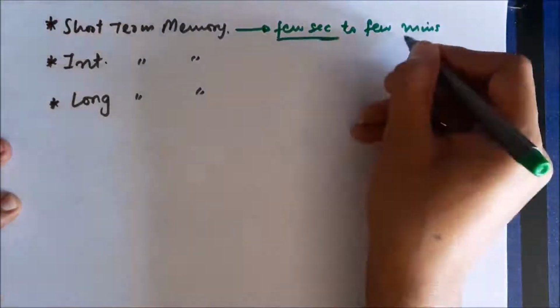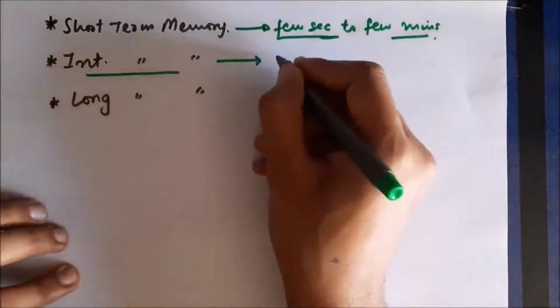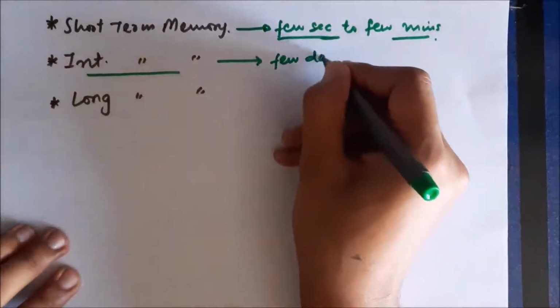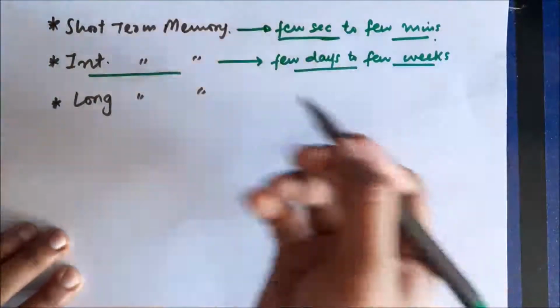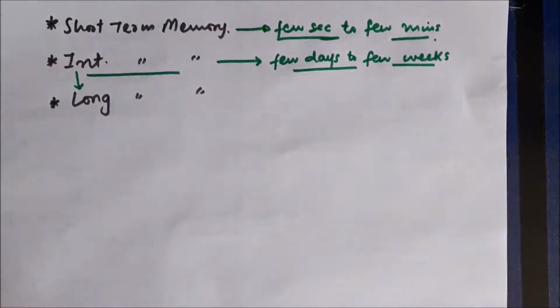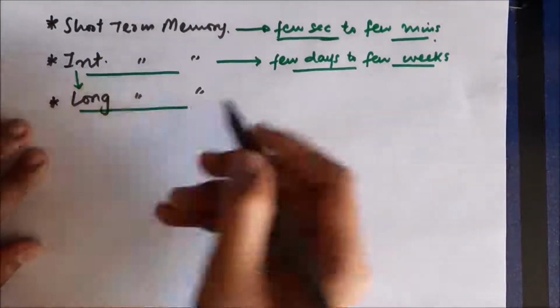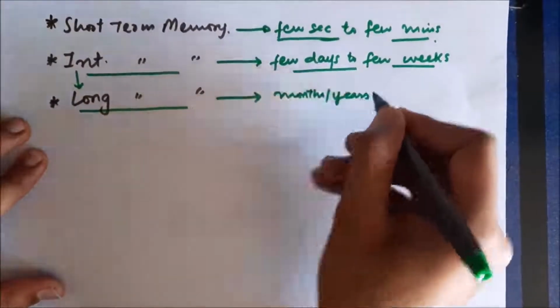Intermediate-term memory, on the other hand, can last for a few days to a few weeks, and after a few weeks it will be forgotten unless it's converted into long-term memory. And long-term memory lasts from months, it can last for years or even for a lifetime.